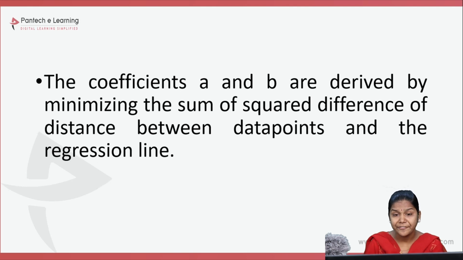The coefficients a and b are derived by minimizing the sum of squares of the difference of distance between the data points and the regression line. What is the distance between the data points and the regression line? It will be calculated.